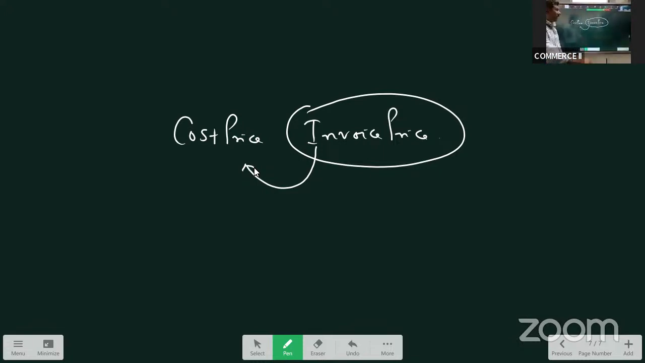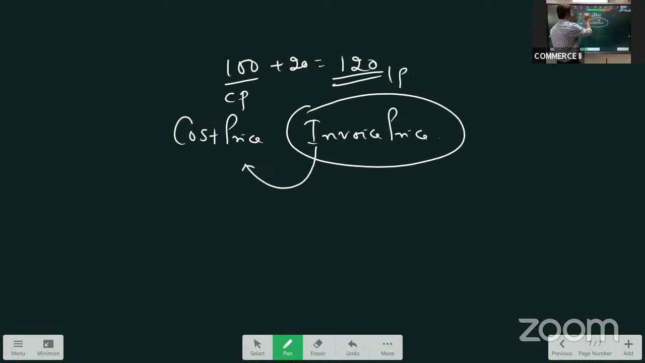Let us say if the cost is 100, he will add another 20% and tell that the price is 120. So here, this is the cost price and this is the invoice price. This is called excess loading, or simply loading. So how do we arrive at invoice price? Invoice price is equal to cost price plus loading. We'll do problems based on this tomorrow.